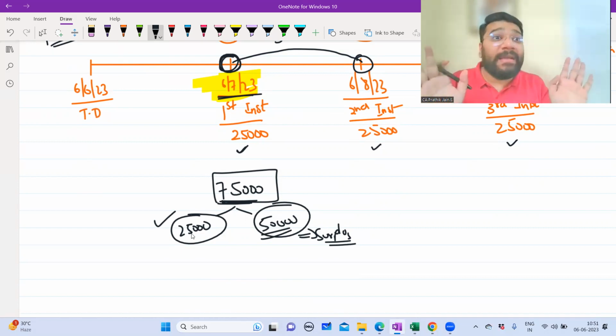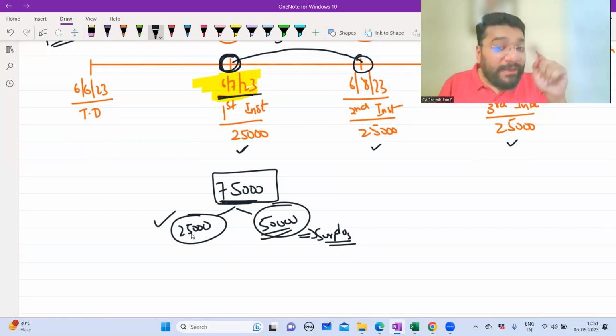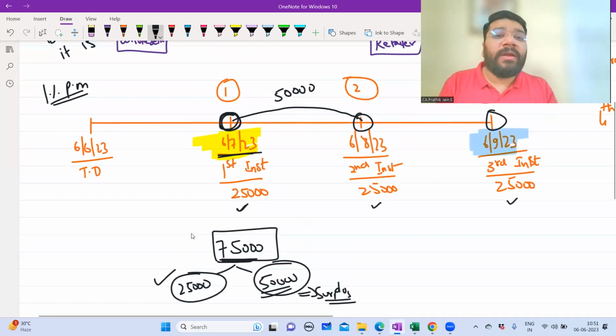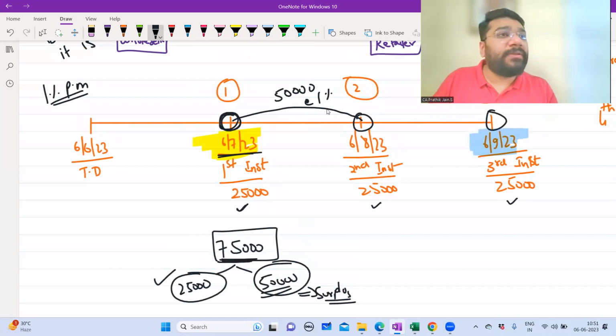So he'll not keep that money idle. If he is a prudent businessman, nobody will keep the money idle. So he will invest this 50,000 rupees in the fixed deposit, let's assume at the rate of 1% per month. So what is the interest he is earning? 1% of 50,000 is 500 rupees, the additional income. Who is earning? The seller is earning.